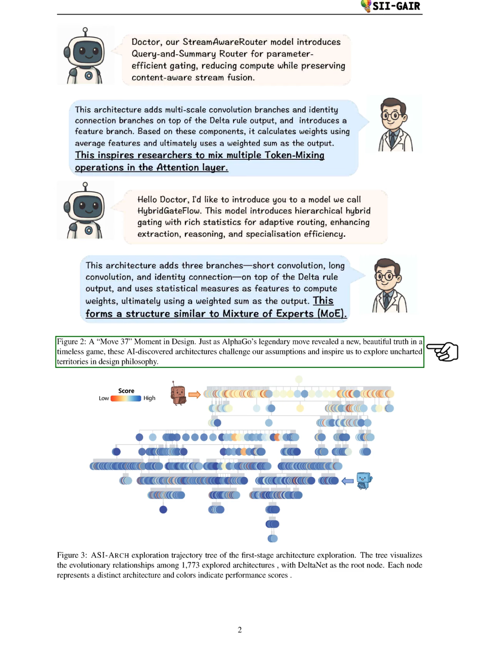Similar to how AlphaGo's Move 37 revealed insights beyond human understanding, ASI-ARCH uncovers architectural principles that exceed human intuition. After running 1,773 autonomous experiments over 20,000 GPU hours, ASI-ARCH identified 106 new, state-of-the-art linear attention architectures. Importantly, we established the first empirical scaling law for scientific discovery, showing that architectural advancements can be scaled with computational resources, shifting research from being human-limited to computation scalable.